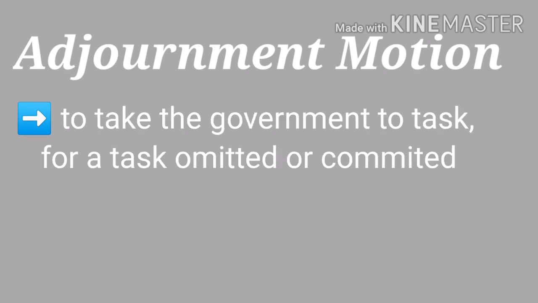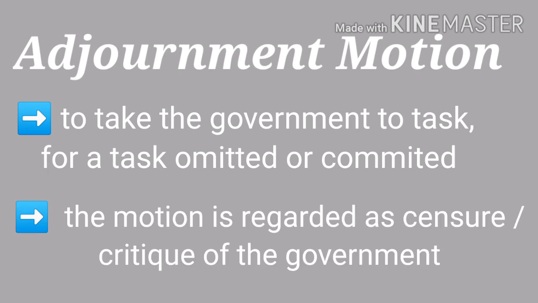The purpose of an adjournment is to take the government to task for an act of omission or commission, meaning for something that they have done or not done, having serious consequences. Adopting this motion is regarded as a censure or critique of the government. And the next one is the motion of confidence or no confidence.